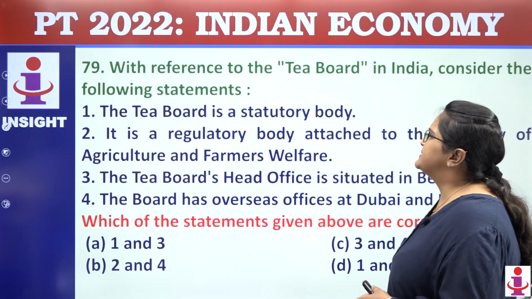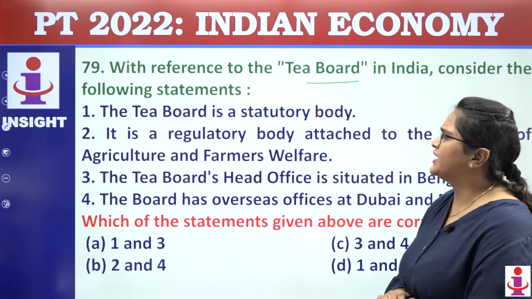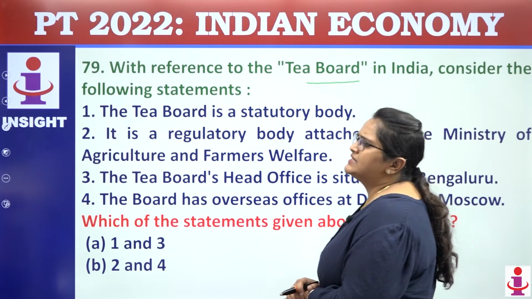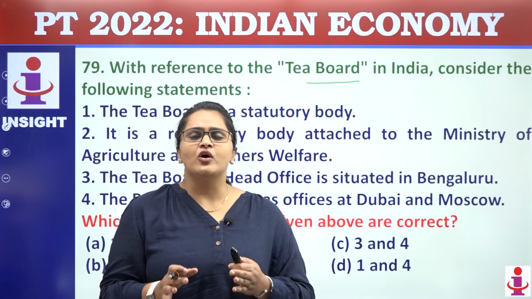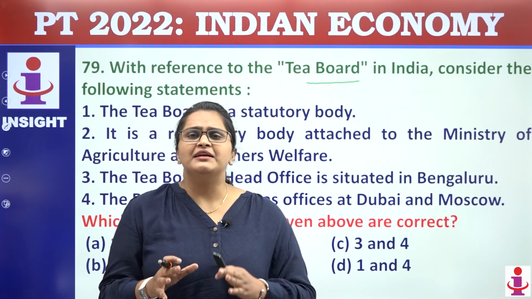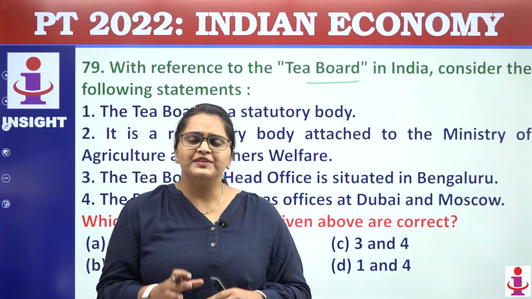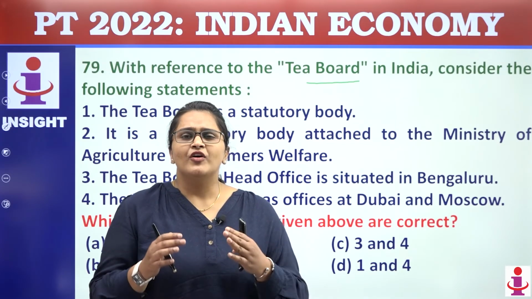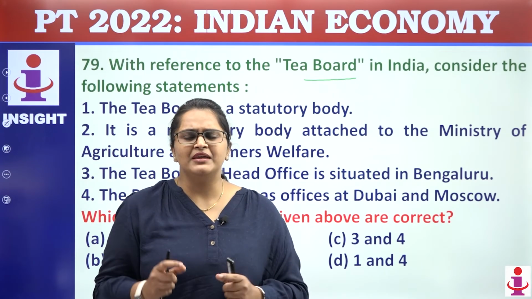Moving towards question number 79, with reference to the Tea Board in India, you have to tell which of the following statements are correct. Guys, Tea Board in India is such a body which was in news or which traced its origin from 1903. In 1903, when a cess was levied on tea, at that point of time, there felt a need to set up a Tea Board of India. What would be the work of Tea Board of India? To analyze how much cess can be imposed.